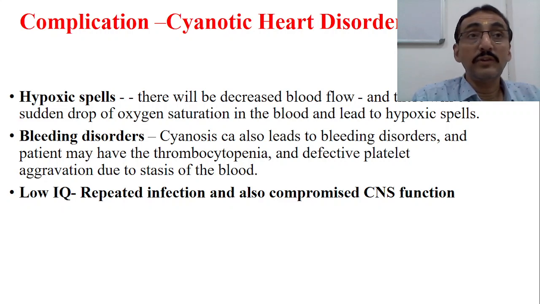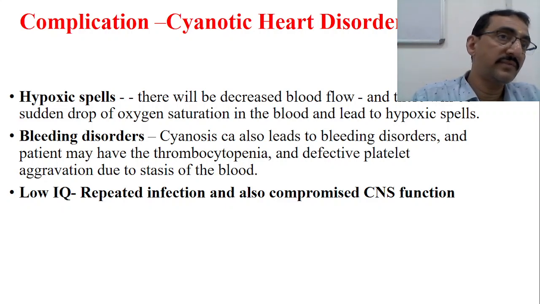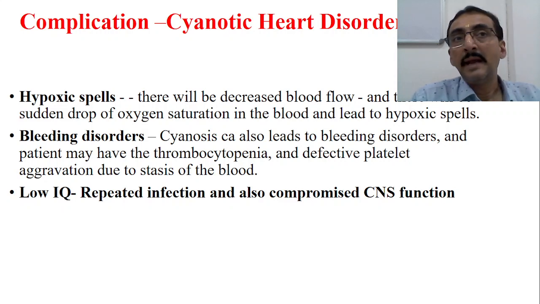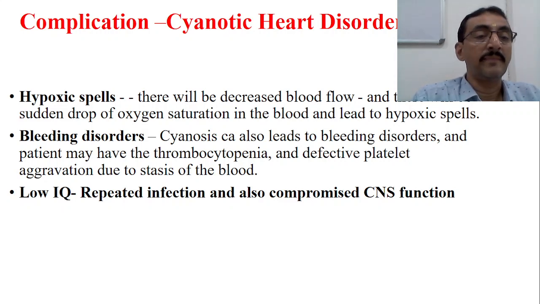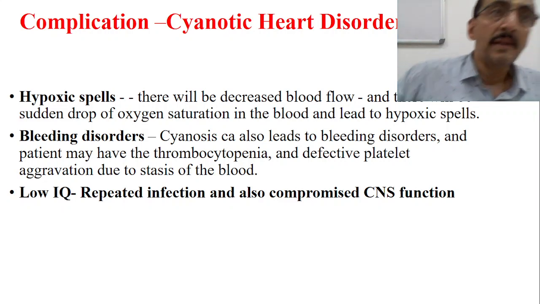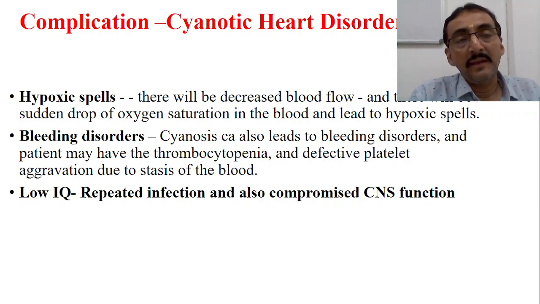Cyanosis can also lead to bleeding disorders, and the patient may have thrombocytopenia and defective platelet aggregation due to, again, the stasis of the blood. Because of the stasis of the blood, there is aggregation of the platelets. Also, the child may have a low intelligence level. Repeated infections, as well as compromised CNS function, may adversely affect the intelligence level of the child as well.